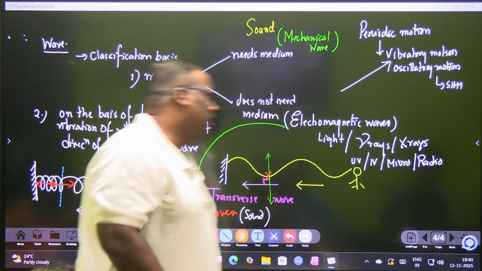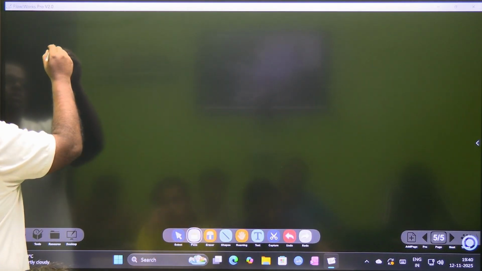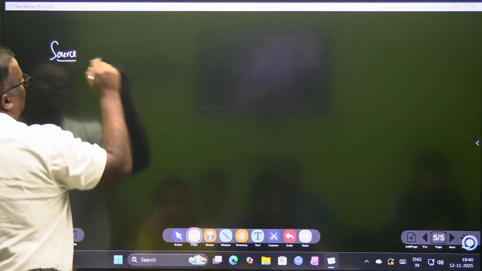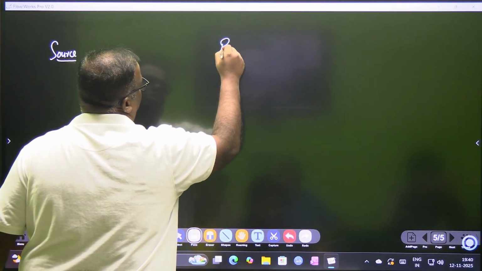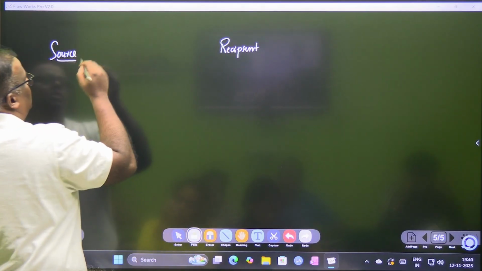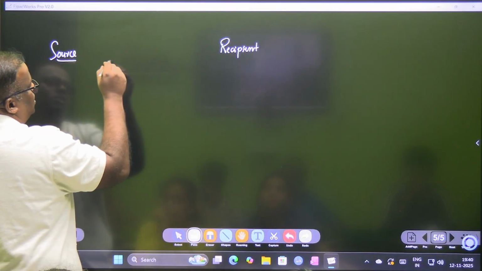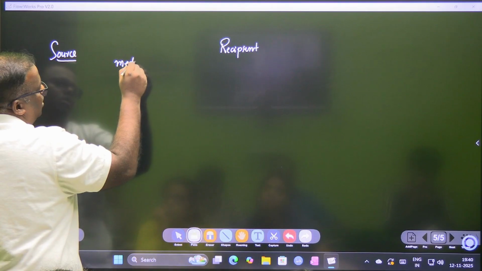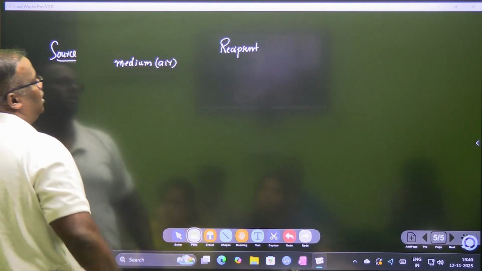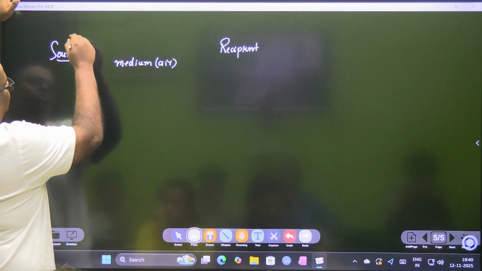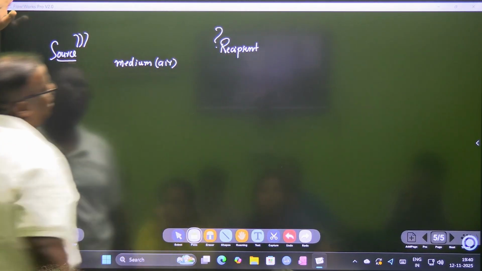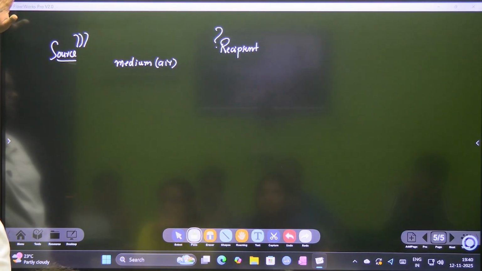Clear? तो आइए अब देखते हैं that suppose we have the source, you have a source and you have the recipient. So from the source you should have in between something which is known as medium, and for the simplicity we are taking the medium as air, and sound is traveling. So this is the sound. ये जो sound है और यहाँ पे recipient का ear है, ठीक है ना? This is the medium. The medium is air.